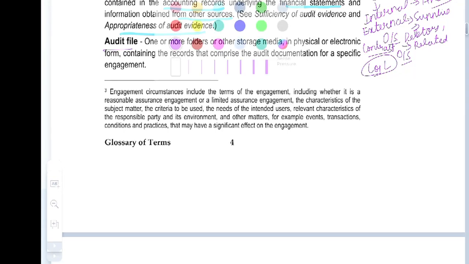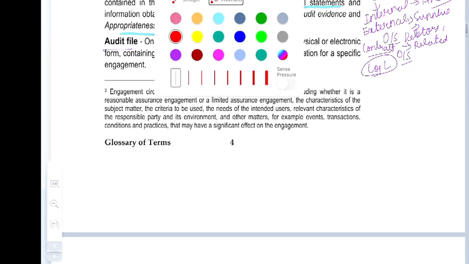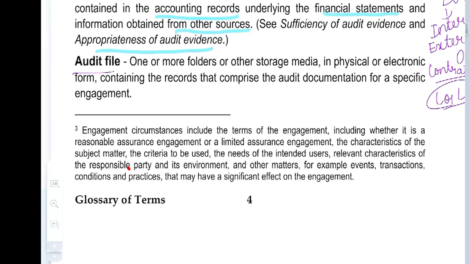Audit file. What is an audit file? One or more folders or other storage media, in physical or electronic form, containing the records that comprise the audit documentation for a specific engagement. You do an audit.